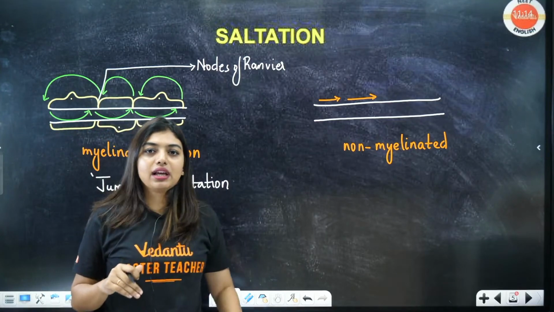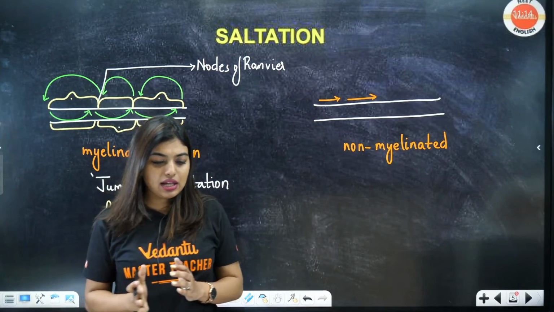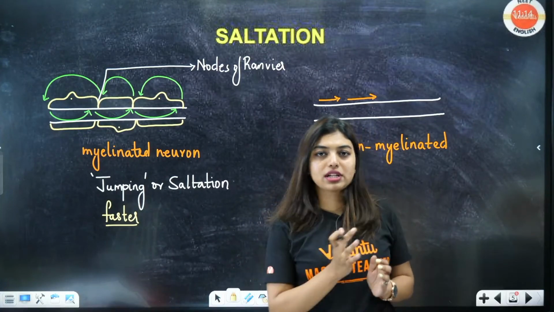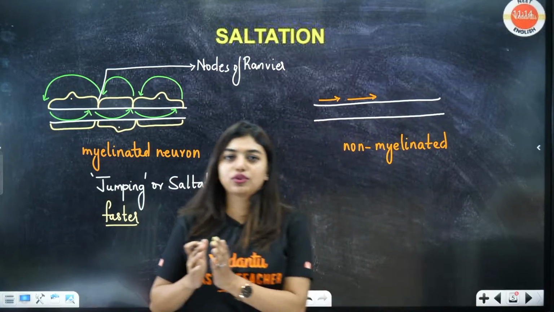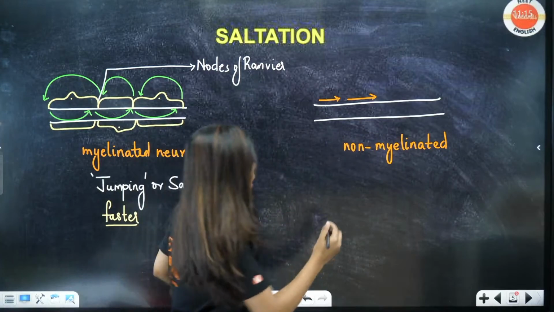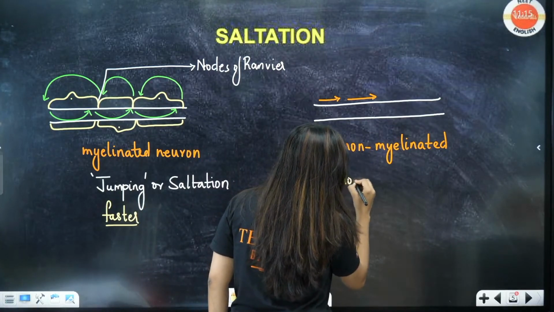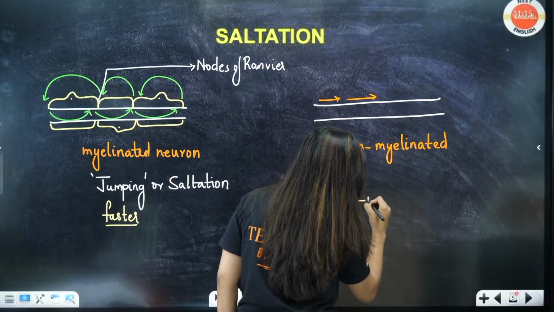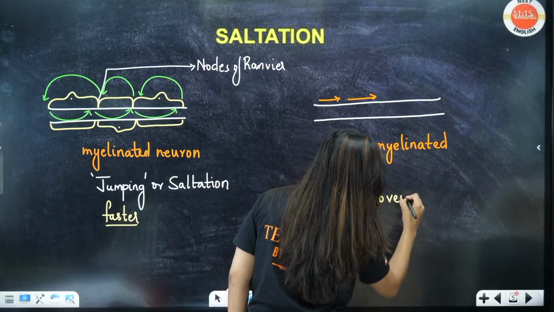Now in this one, what is happening? I have to stand, positive is there, then I have to go there. Again I have to go to this, let this depolarization, repolarization happen, again come back, again move the same way. So here it is going to be slow, and there is no saltation, it is going to be a free movement. Here free movement cannot happen.